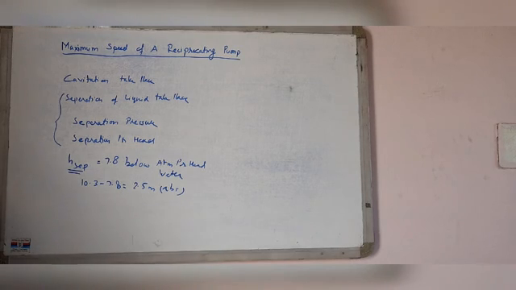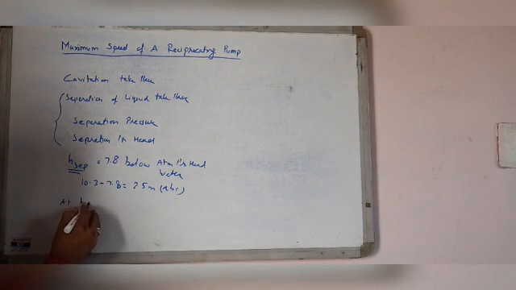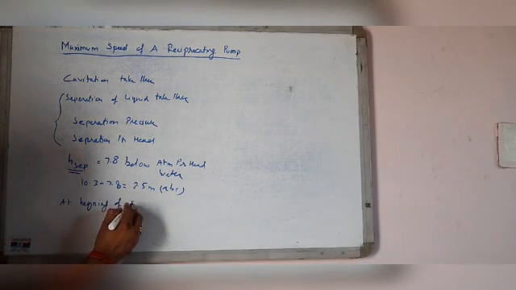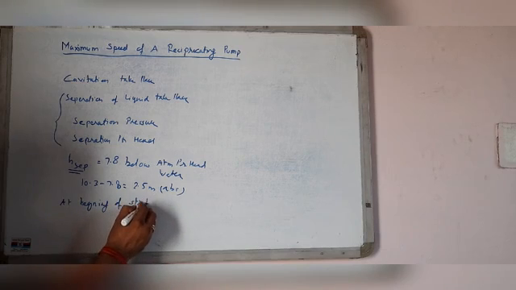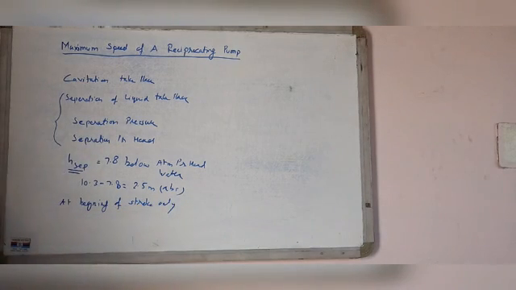It is clear that the absolute pressure head during suction stroke is minimum at the beginning of the stroke. Thus the separation can take place at the beginning of the stroke only.